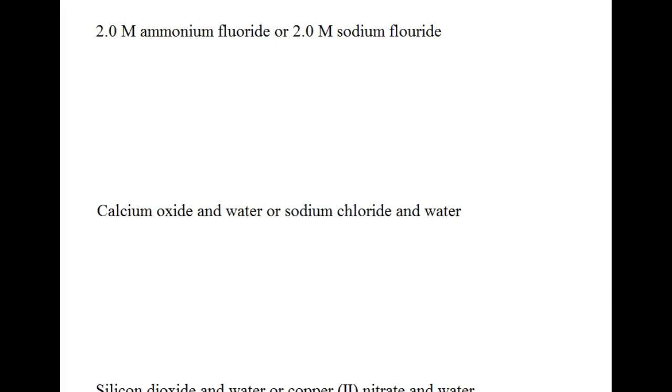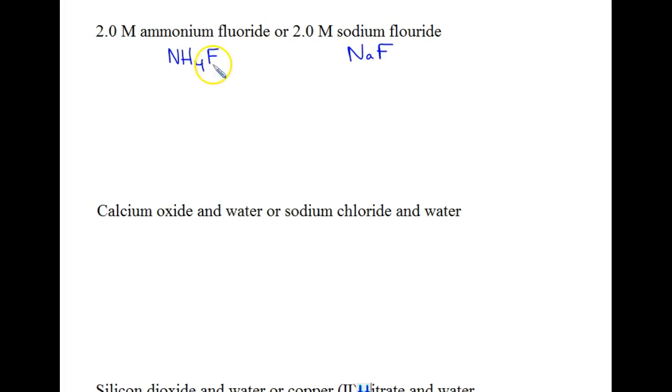Alright, next we're going to look at 2 molar ammonium fluoride versus 2 molar sodium fluoride. So NH4F versus NaF. Alright, let's identify some spectators.